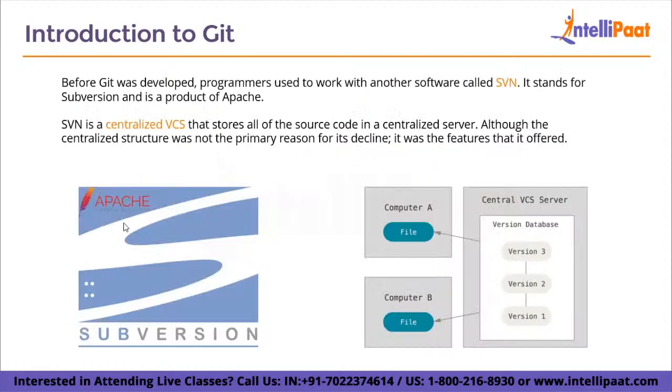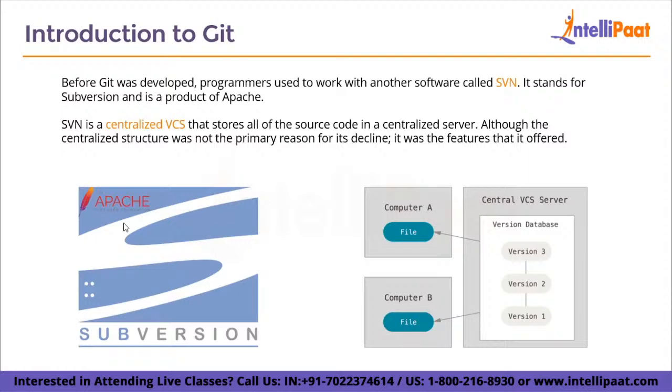Before Git was developed, programmers used to work with another software called SVN. It stands for Subversion, and it was basically developed by Apache. It is a product of Apache. As you guys know, Apache is basically a gigantic software producing company. So they are in charge of Subversion. But it has lost popularity nowadays because of Git. Everyone has shifted to Git, and I will talk about the reason why they did that.